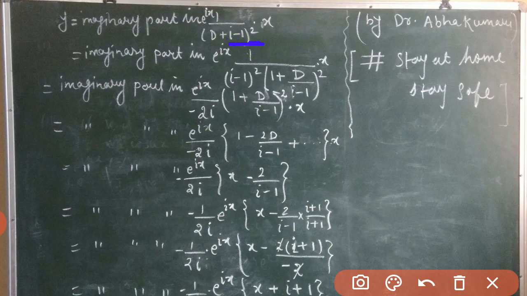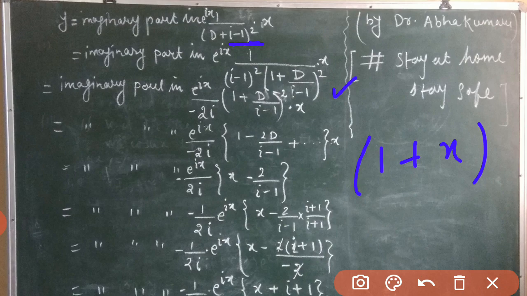Why? Because we have an algebraic function, and whenever we have an algebraic function, we place it in the 1 plus x form. So here, while taking (i − 1) whole squared common, we are left with the function as 1 plus D divided by (i − 1), whole squared, into x. Fine. This one. Now this is equals to what?